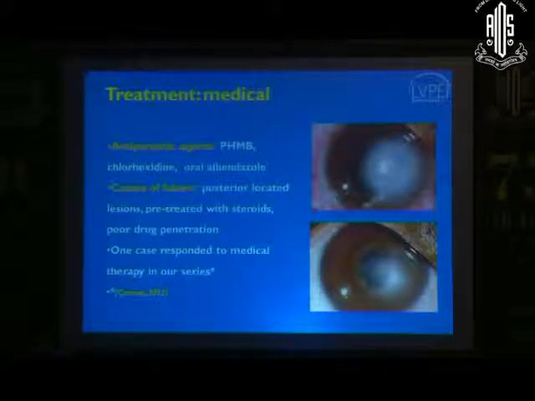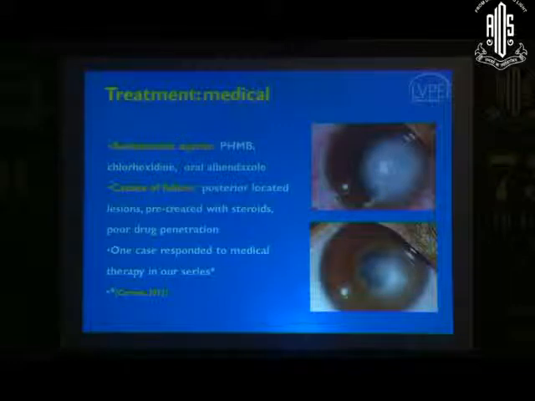The bad news is that nothing medical works. We've tried everything. We've tried anti-parasitic agents like PHMB and chlorhexidine, which we typically use for Acanthamoeba. It doesn't work. Oral albendazole, because that has been reported for systemic infections due to microsporidia, but that also doesn't help in the eye because the concentration would not be achieved there. And especially if the lesion is posteriorly located, which it often is, many of these patients receive steroids because of the initial diagnosis of HSV, and whatever drug you have will not penetrate that deep.